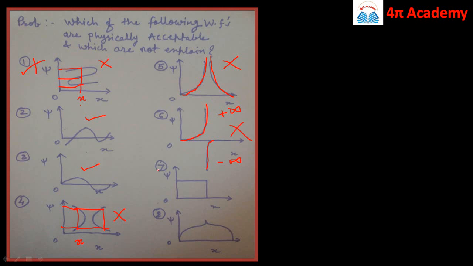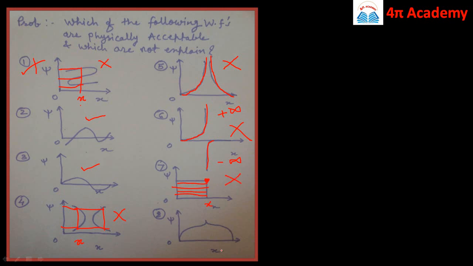Then for problem 7, the wave function is finite, but here there is a discontinuity, and at this value of x it yields multiple values of psi. So this is a multi-valued function, and also there exists a discontinuity at this point, and therefore it is not an acceptable wave function.